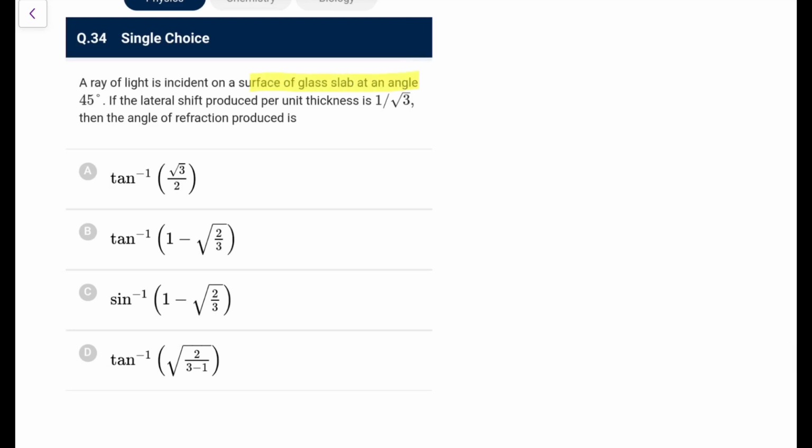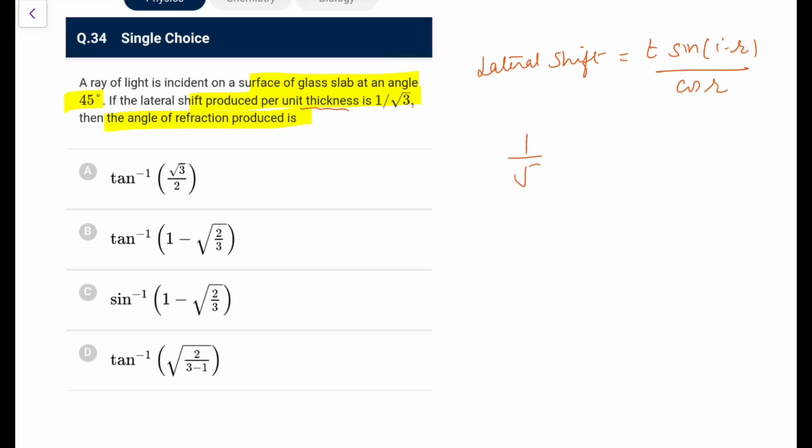Ray of light is incident on a surface of glass slab at an angle 45. The lateral shift produced per unit thickness is 1 by root 2. The angle of the refraction produces. So you again know the lateral shift. Again, this is a question I think we have done before. This is T times sine of I minus R upon cos R. That is the formula you remember. Here it is given per unit thickness. So this shift by T is given. That means this 1 by root 3 is sine of I minus R upon cos of R. This is what is given. Now you need to find out the value of this R.